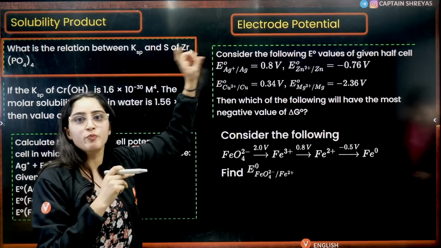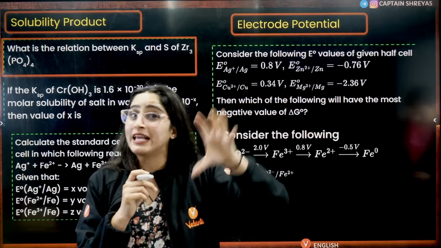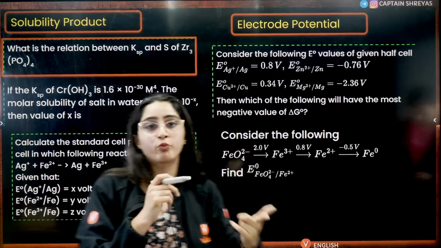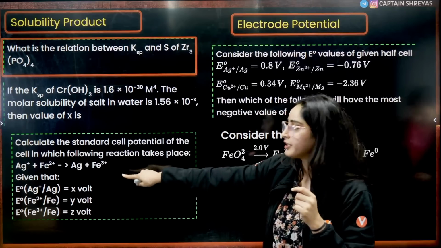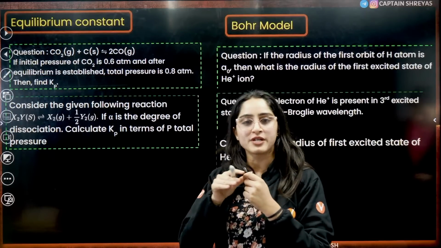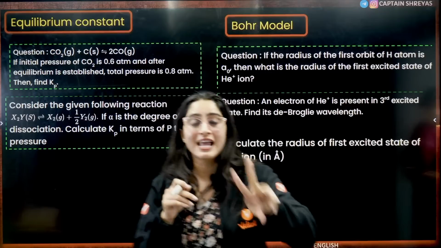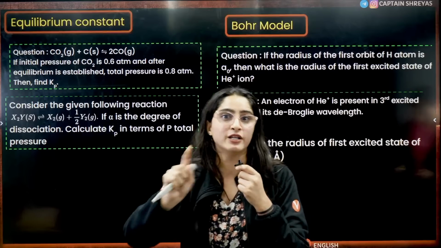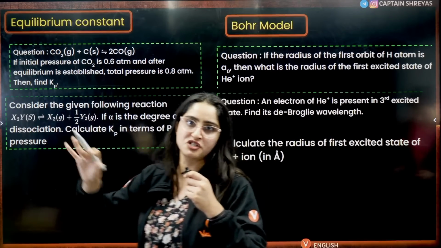Now for electrode potential, the major focus is on calculating the value of E0 from E0 cathode and E0 anode, and the other is the conservation of Gibbs free enthalpy in terms of electrode potential. Based on that they have asked this question, and this question in terms of X, Y, and Z. Next is equilibrium constant. From equilibrium, first is ionic equilibrium, where they are asking solubility product. Second is directly equilibrium based questions, where they are focusing on Kp, not Kc, right? So here the question is based on Kp, and here also based on Kp. Simple calculation it is, right?